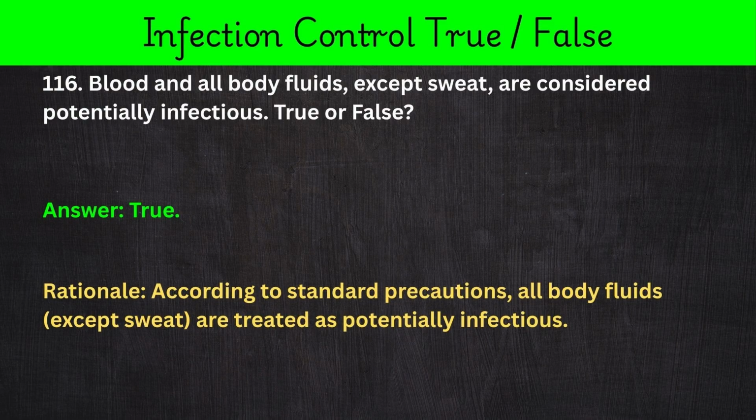116. Blood and all body fluids, except sweat, are considered potentially infectious. True or false? Answer: true. Rationale: according to standard precautions, all body fluids, except sweat, are treated as potentially infectious.